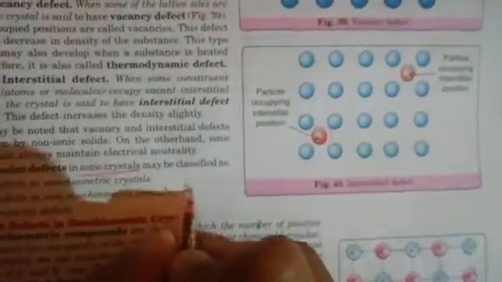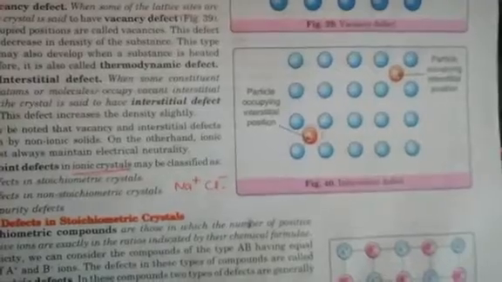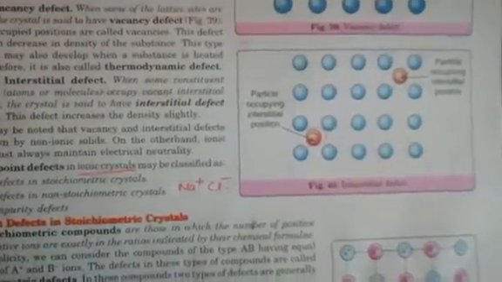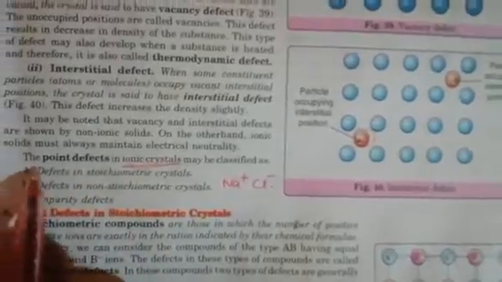But generally these two types of defect occur only in non-ionic crystals. Non-ionic means where the crystal is not made of positive and negative ions, cation and anion. But when we talk about an ionic crystal, it is specially made up of one positive and one negative type of ion. So an ionic crystal is also called an electrovalent crystal. It is the most ideal crystal also. So the defects in this kind of crystal are of three types.